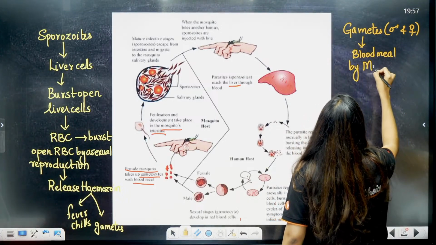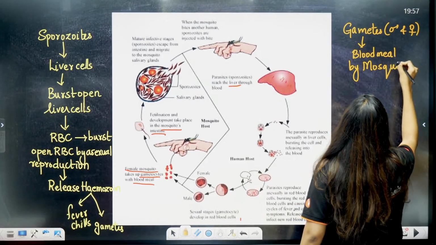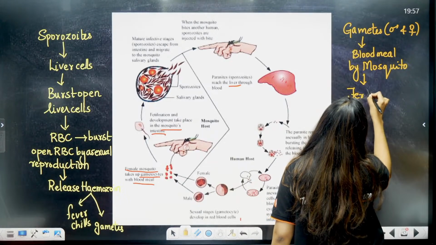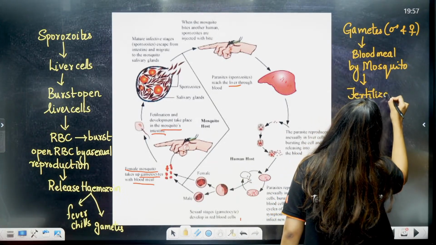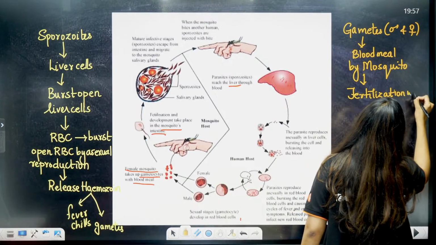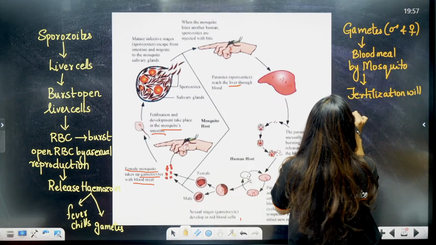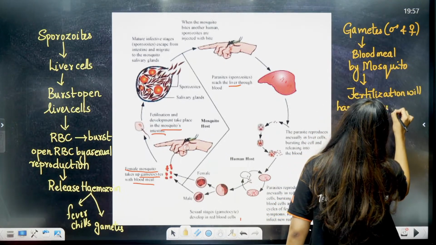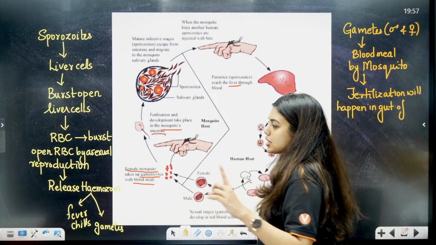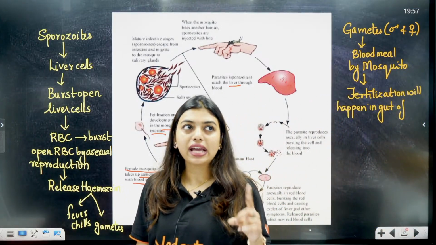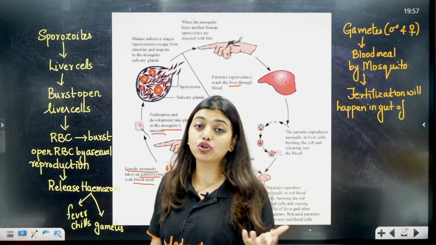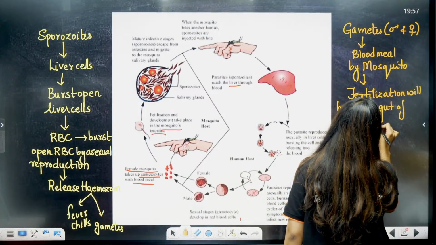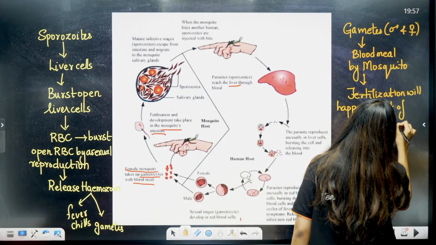by a mosquito. Which is the mosquito? Female Anopheles mosquito. Okay, by the mosquito, and fertilization will happen. Fertilization will happen in the gut of the mosquito. This is important, students, because your MCQ question can come asking where is sporozoite stored and where is sporozoite fertilized. This question can come. Okay, gut of the mosquito.